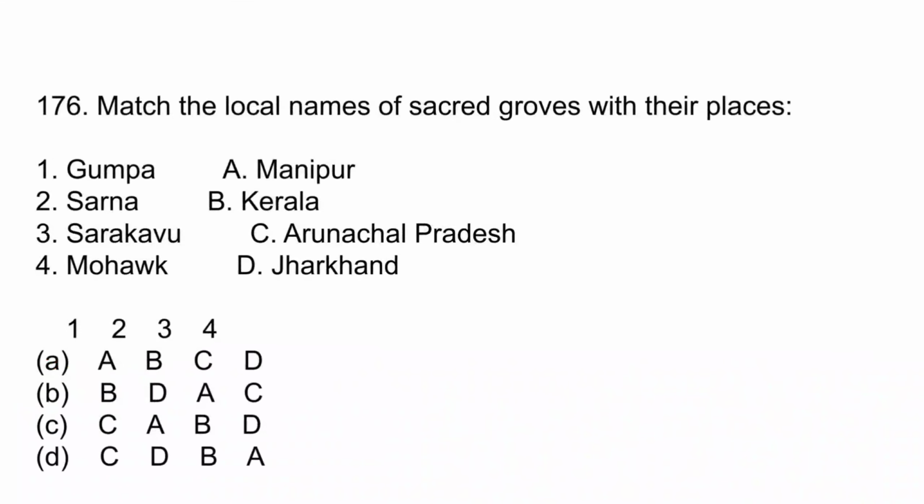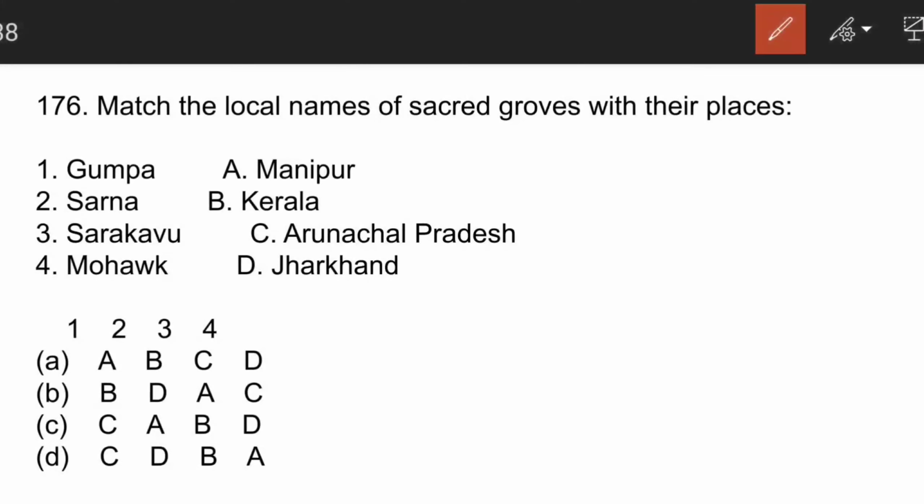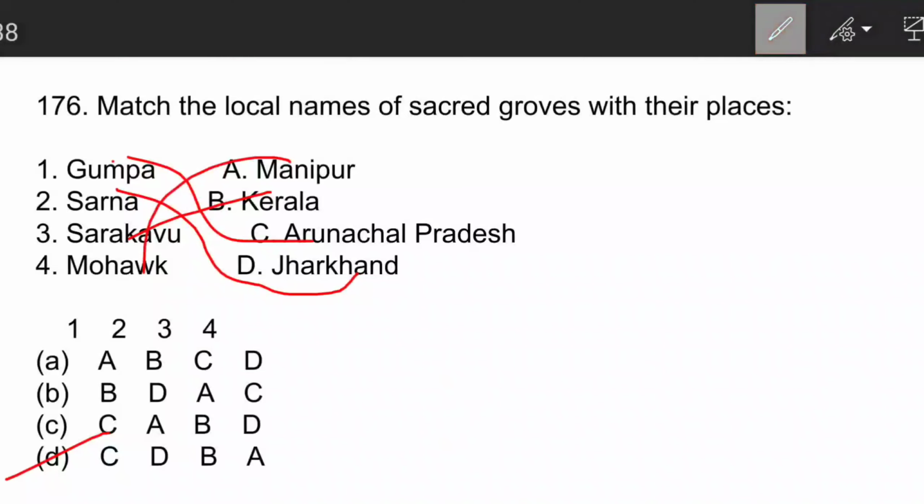The next question is, you have to match the local names of sacred groves with their place. Gumpa is in Arunachal Pradesh. D is the correct answer. Sarna, Jharkhand. Sarakavu, Kerala and Mohak, Manipur. Important to remember.